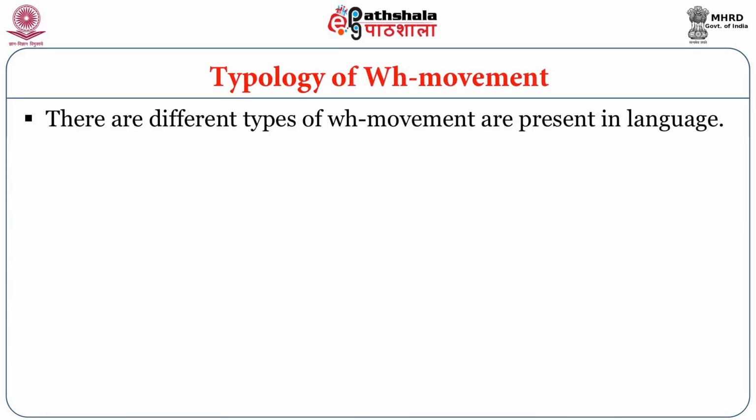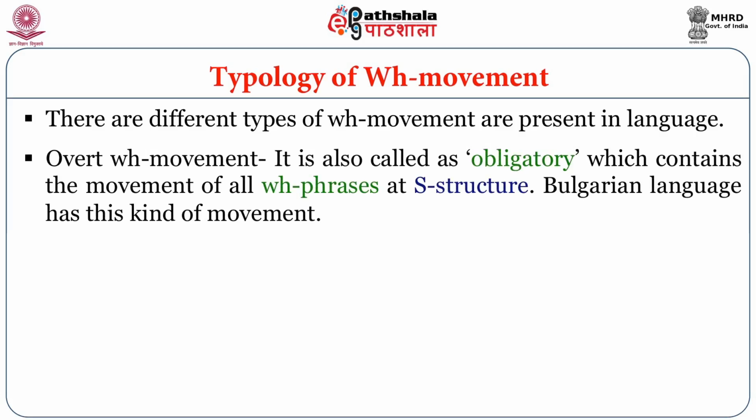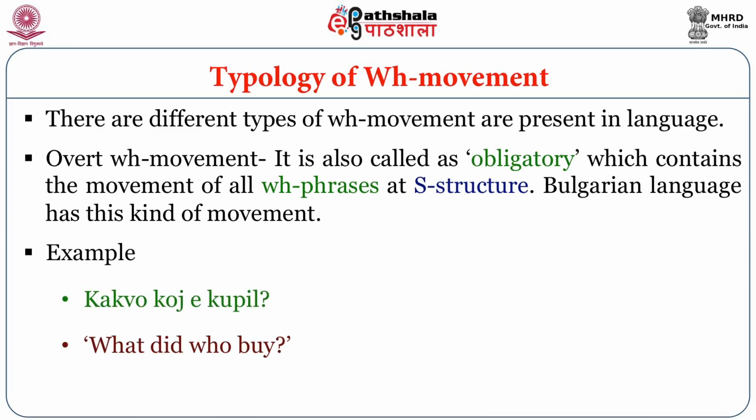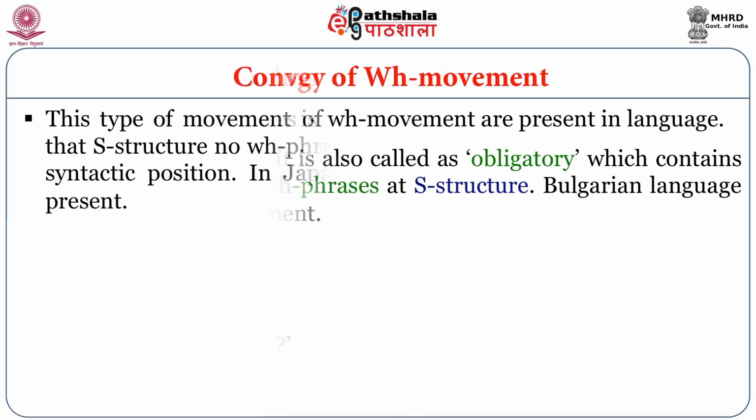Now, what is the typology of WH movement? There are different types of WH movement which are present in languages. Overt WH movement. It is also called obligatory, which contains the movement of all WH phrases at S-structure. Bulgarian language has this kind of movement. For example, that is written on your screen and it means what did who buy.